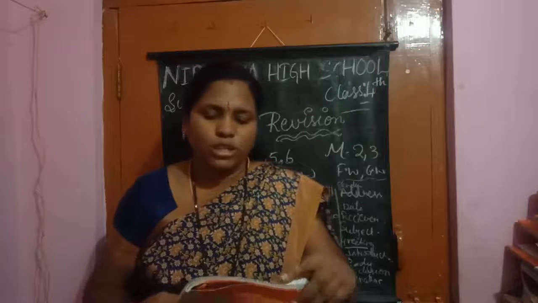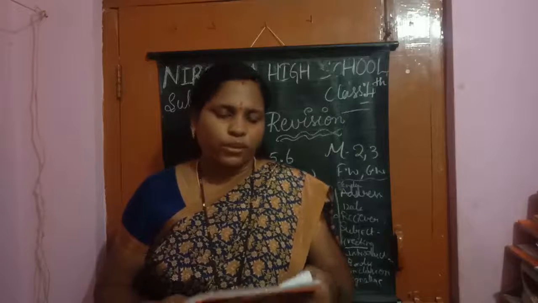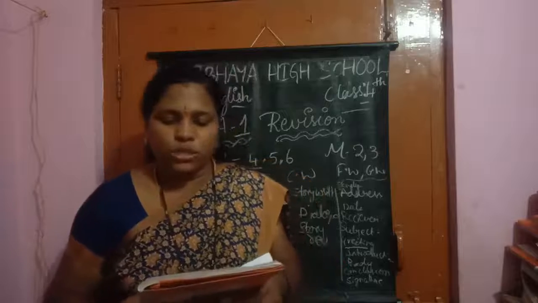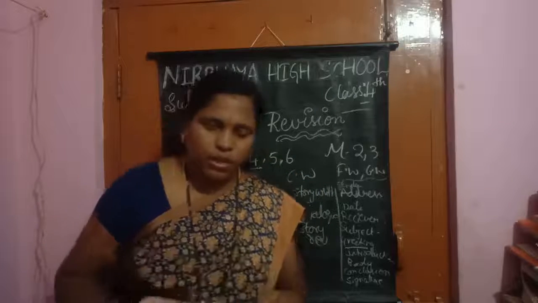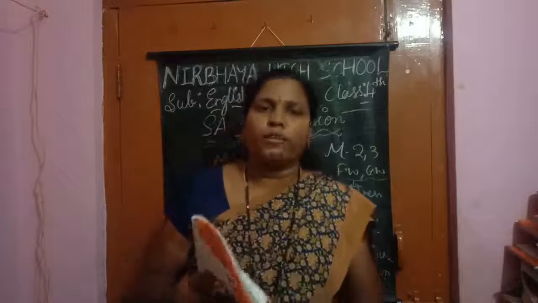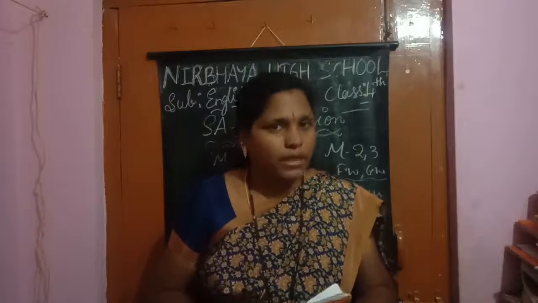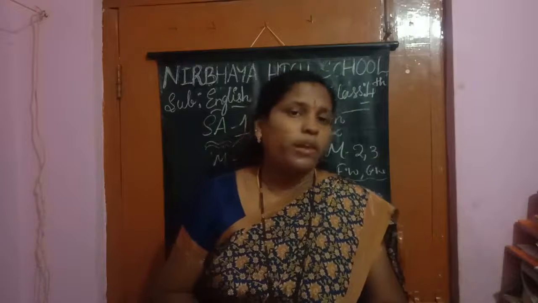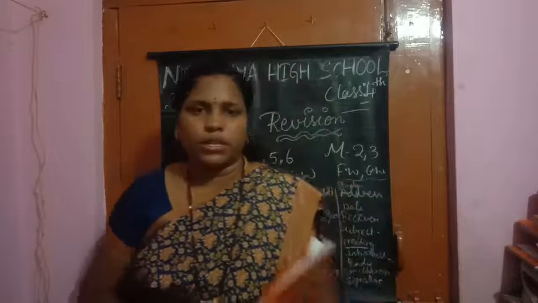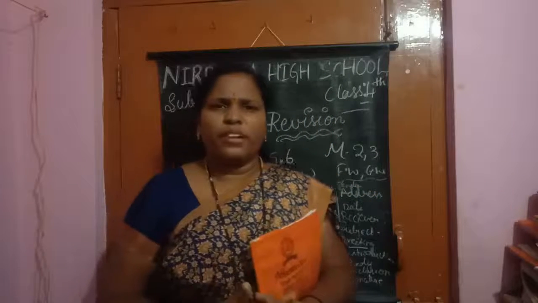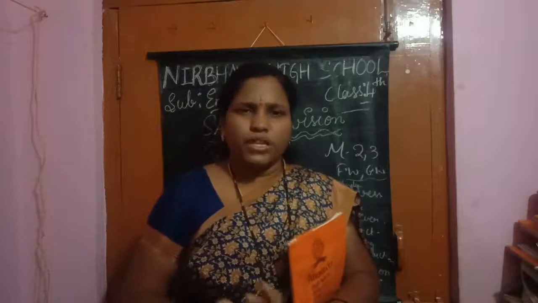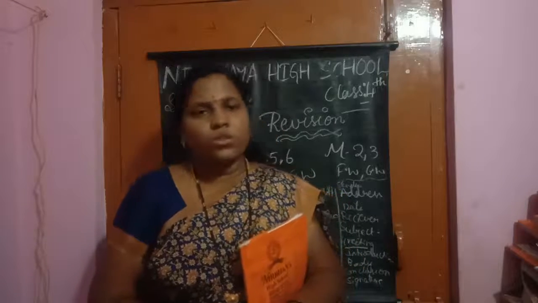Here, your own story you should write, children. Answer the questions to write a story review based on a story that you have read. This is your own story you can write. Answer these questions and write it out. Whatever I gave, you can write that, or your own story you can write. Create it and write it, okay, children. Whatever you read from your storybook, write the story name, the character name, everything, and write your story review.